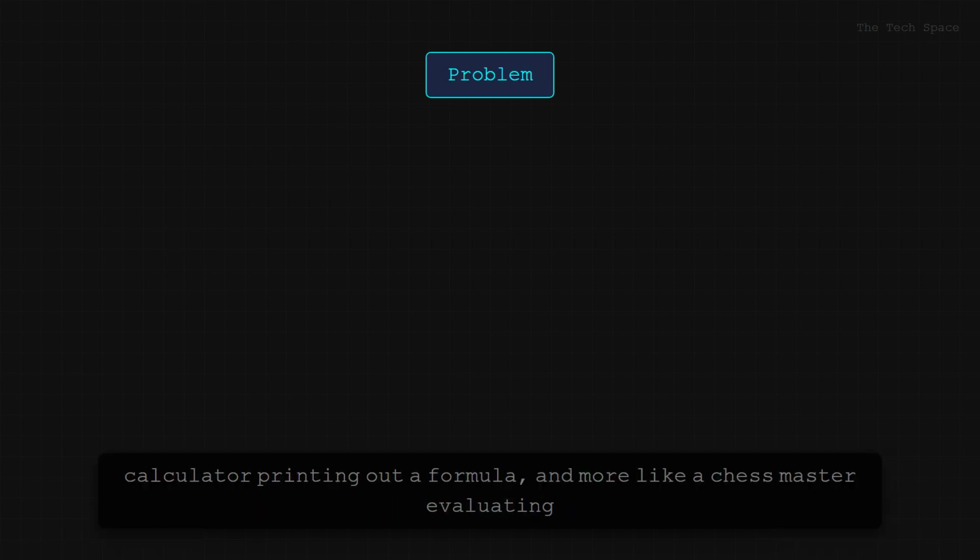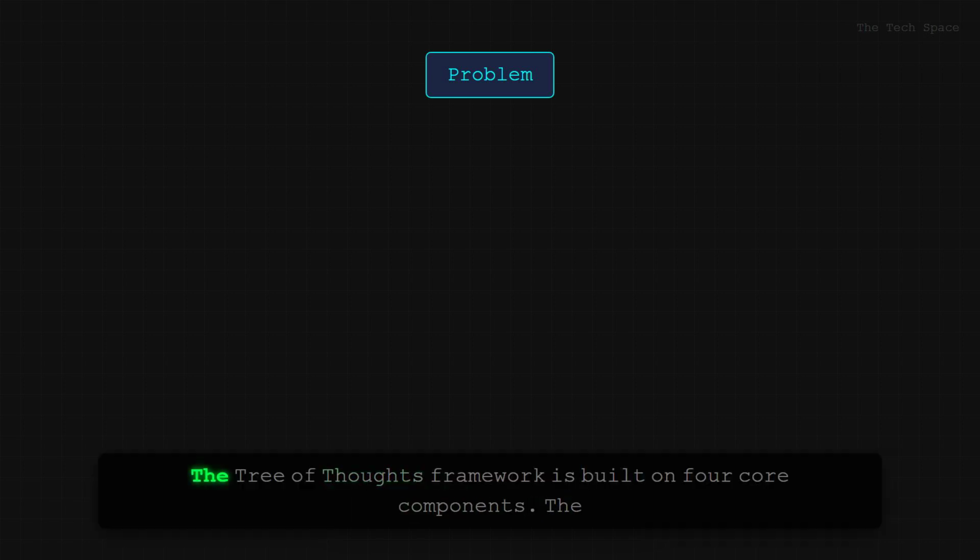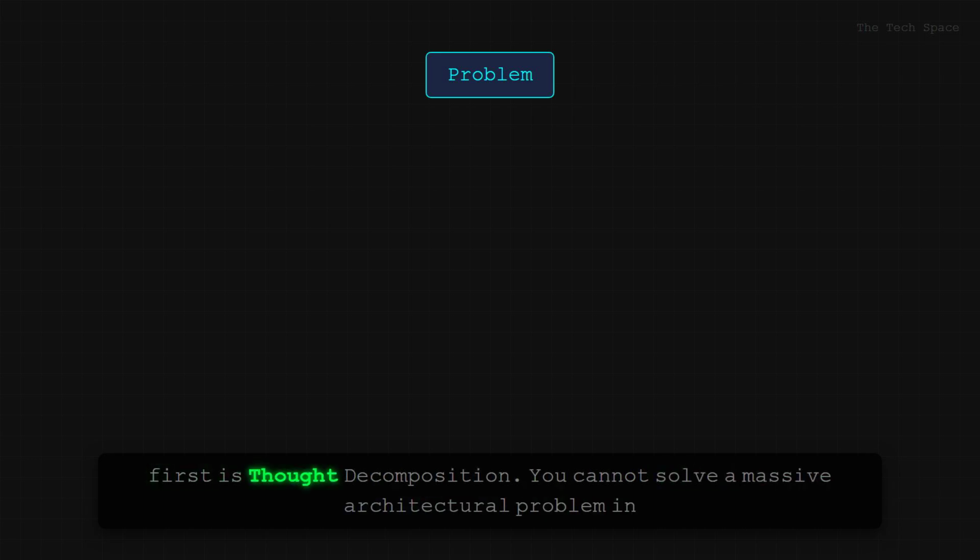Think of it less like a calculator printing out a formula, and more like a chess master evaluating dozens of potential future moves, discarding the weak ones, and pursuing the strongest lines of play. The Tree of Thoughts framework is built on 4 core components. The first is thought decomposition.